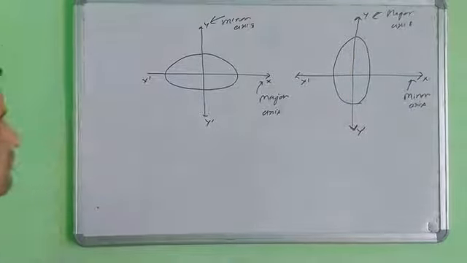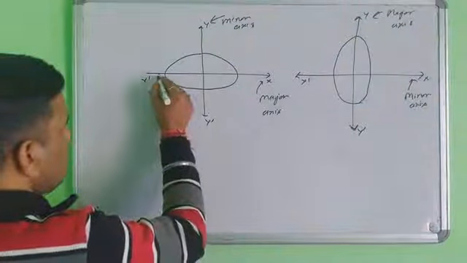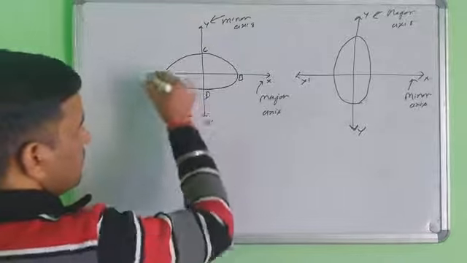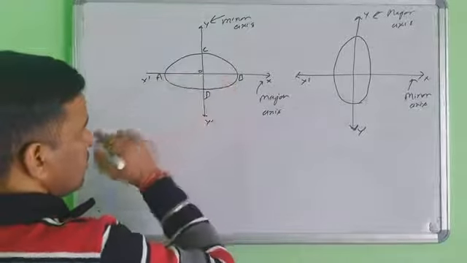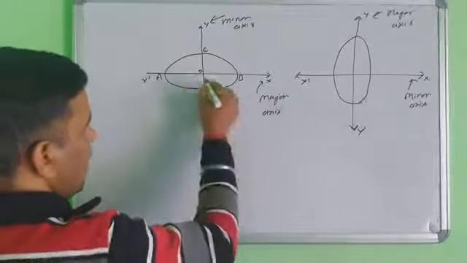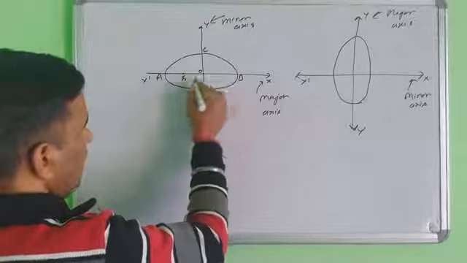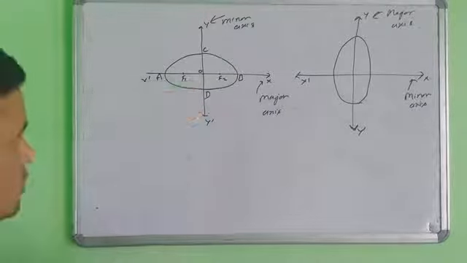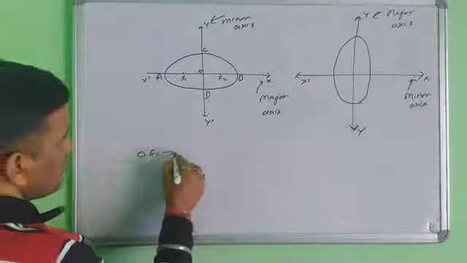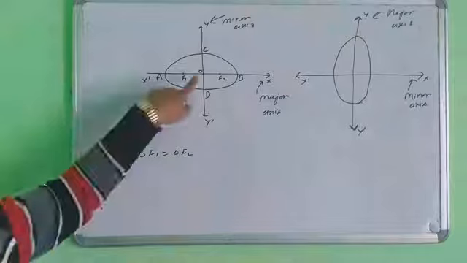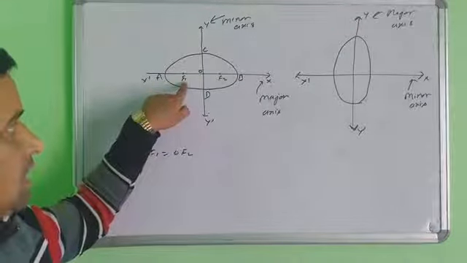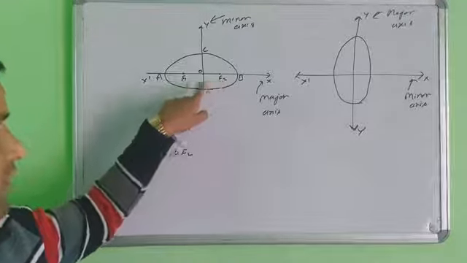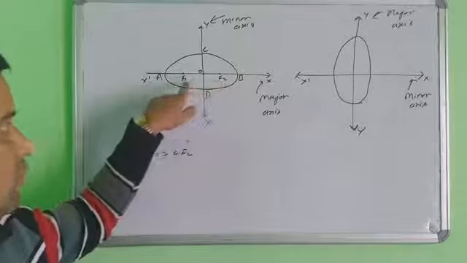Second thing: what is the coordinate of this? Suppose the name of this point here is A, this point is B, here C, and here D, and the origin point, the vertex, is O. This is F1 and F2. Because OF1 is equal to OF2, this length is always the same: origin to the focus point on the left side, and origin to the focus point on the right side. F1 and F2 are both focus points, called the foci.